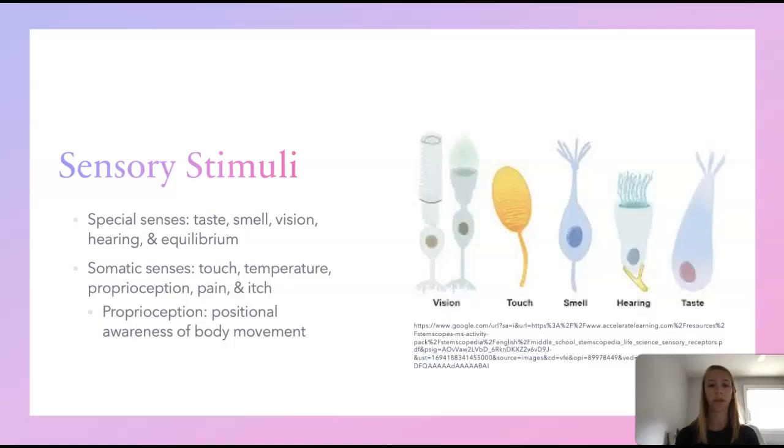Sensory stimuli. There are two types of sensory stimuli, special senses and somatic senses. Special senses include taste, smell, vision, hearing, and equilibrium. Somatic senses include touch, temperature, proprioception, pain, and itch. Proprioception is the positional awareness of body movement, which can be conscious or unconscious.